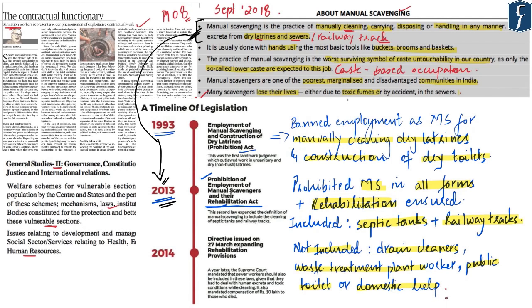Further, in 2014, based on the judgment of the Supreme Court, a directive was issued which said that even sewer workers will be included in the definition of this Act. So therefore, currently, as per the 2013 Act, septic tank workers, railway track cleaners, as well as sewer cleaners are included in the definition of manual scavenging. But still, as we discussed, drain cleaners, your domestic help, or people who clean public toilets are not included.